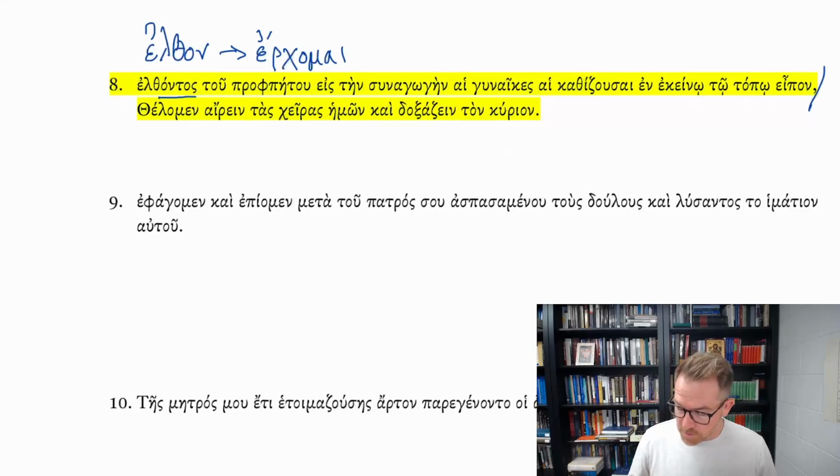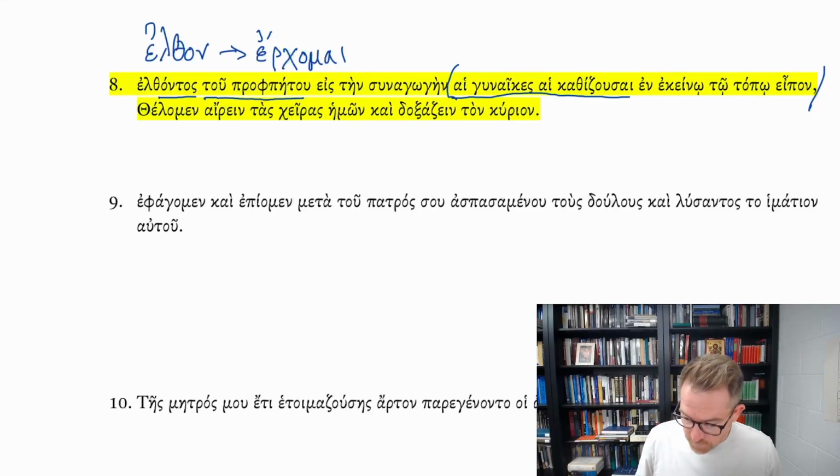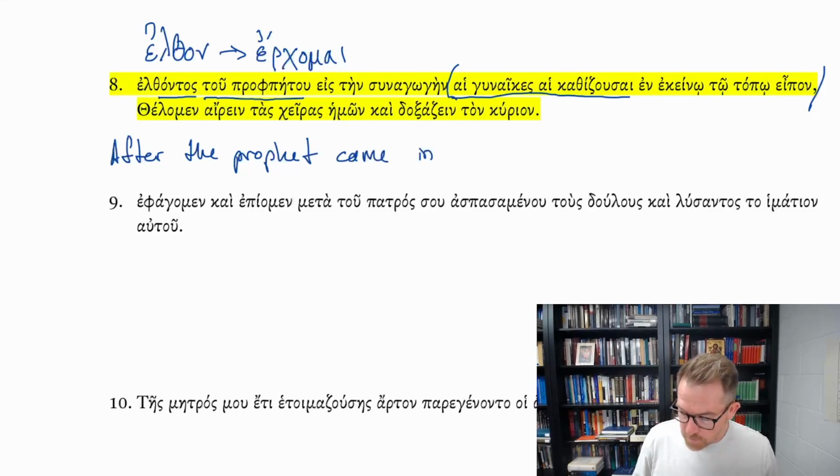It's being set off from the rest of the sentence. And again, where's our subject? hai gynaikes, hai kathizousai, the women, the ones sitting. So this is our subject, and everything before our subject here, eis tēn synagōgēn, is the part of the genitive absolute. So remember, when you have these genitive absolutes, the genitive definite article and the genitive noun or pronoun is going to identify the subject of the participle. So probably, because we have this aorist participle, after the prophet came into the synagogue.